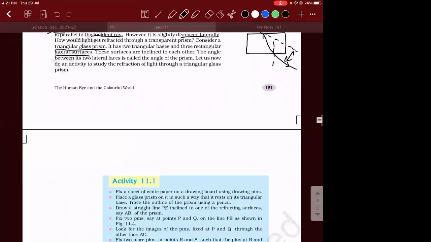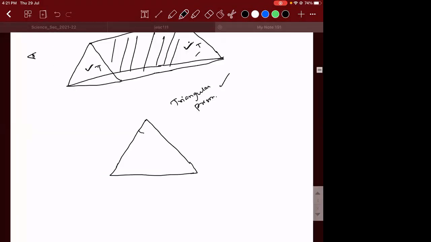It has 2 triangular bases and 3 rectangular lateral surfaces. These surfaces are inclined to each other. The angle between the 2 lateral surfaces is what we call the angle of prism. This angle is what we call the angle of prism. Please make a note of this point.